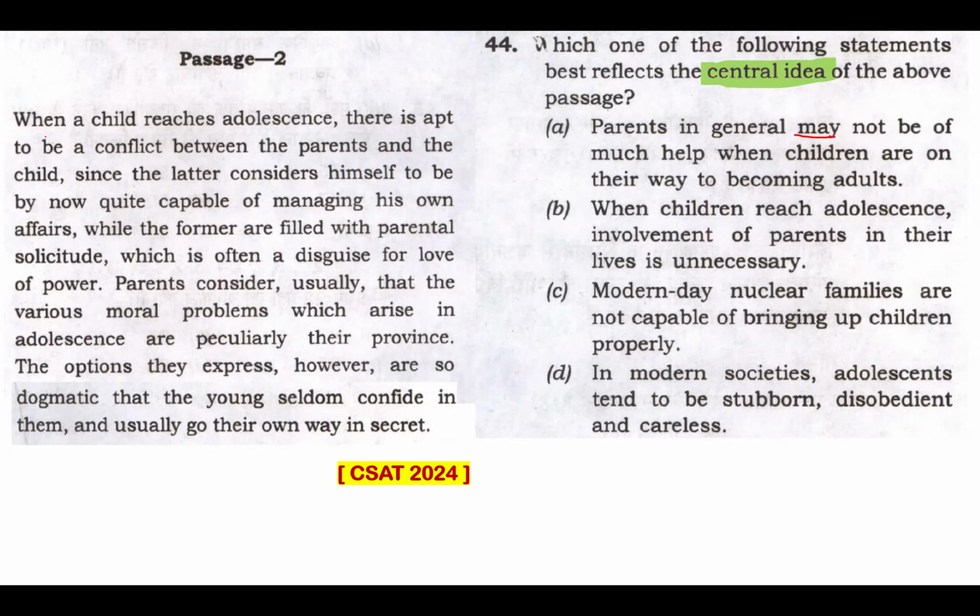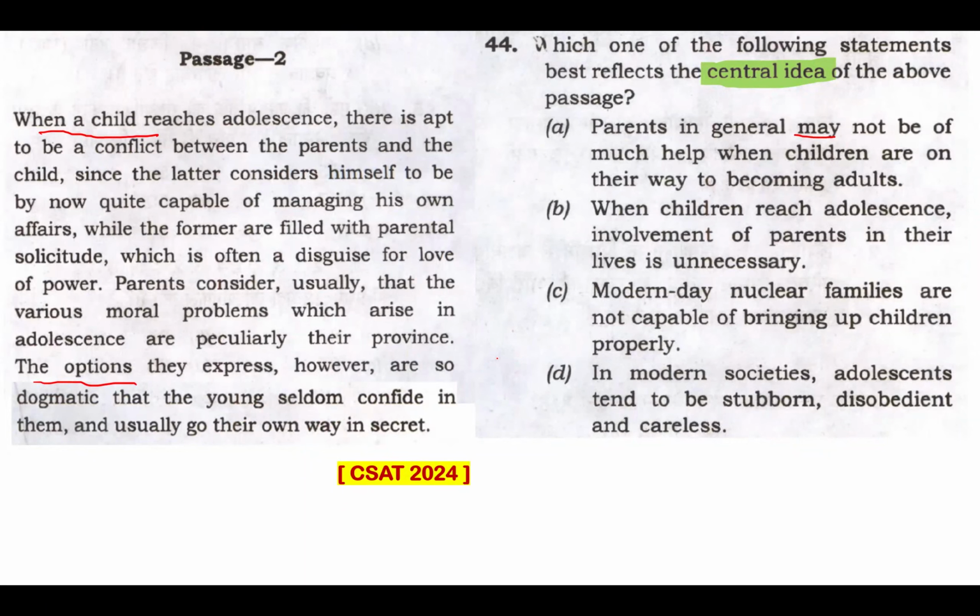Because the passage talks about when a child reaches adolescence, there's apt to be a conflict between parents and child, since the latter considers himself to be now quite capable. And the passage expresses this: the options they express, however, are so dogmatic that the young seldom confide in them. So a lot of things mentioned in this passage make me believe this is the central idea. But there are other options. Let me go through that.